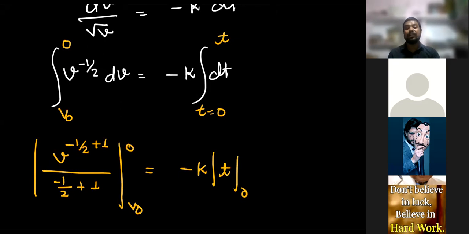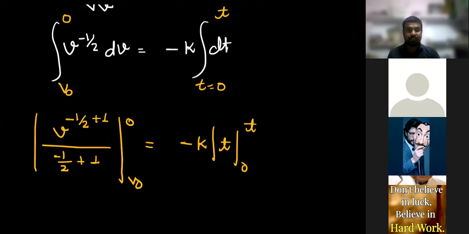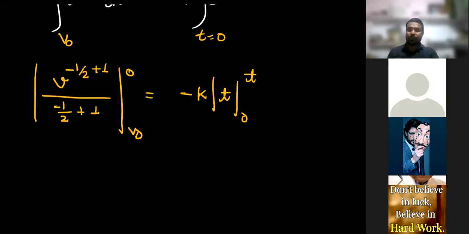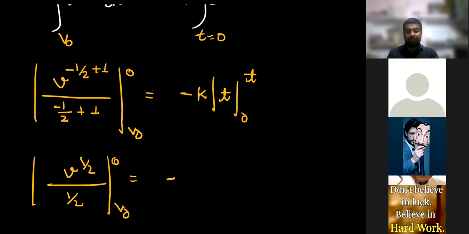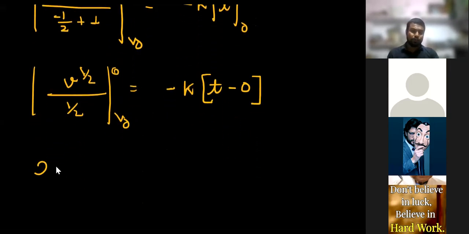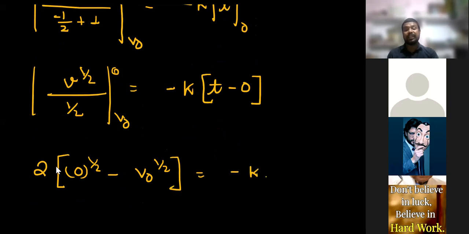Limit is 0 to t. My dear friends, minus 1 by 2 plus 1 is 1 by 2, and this is also 1 by 2, limit v naught to 0, is equal to minus kt, upper limit minus lower limit. So this is 2 into upper limit 0 to the power 1 by 2 minus v naught to the power 1 by 2 is equal to minus kt.